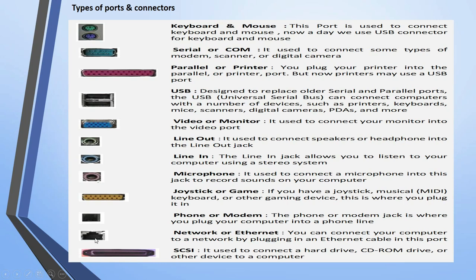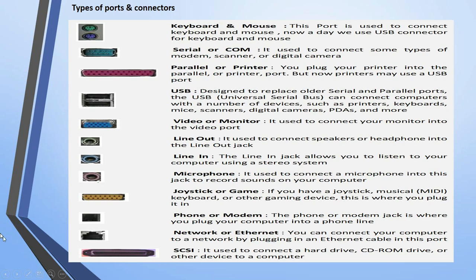And this one is your network for Ethernet, means this is your RJ45 connector port. You can connect your computer to a network by plugging an Ethernet cable into this port. And SCSI, this one is your SCSI. It is used to connect a hard drive, CD-ROM drive or other device to a computer.